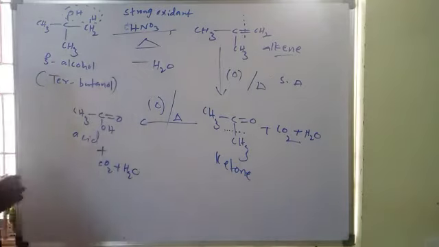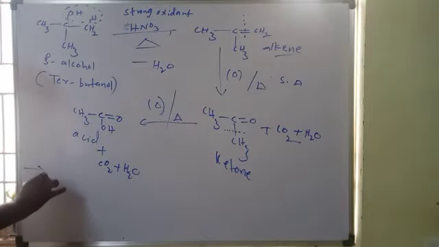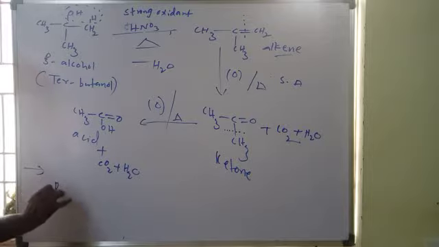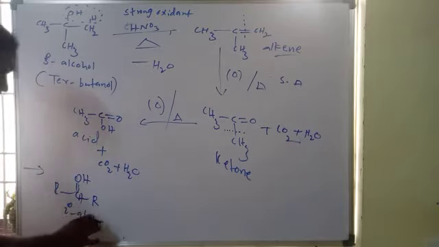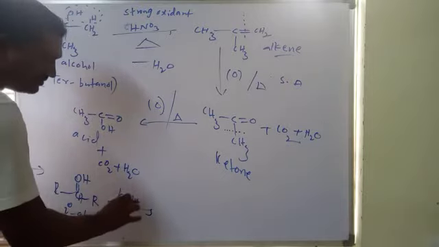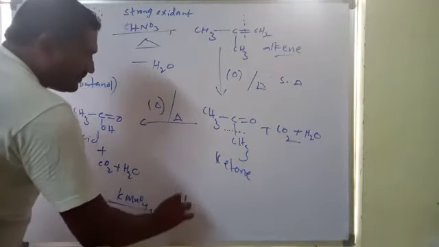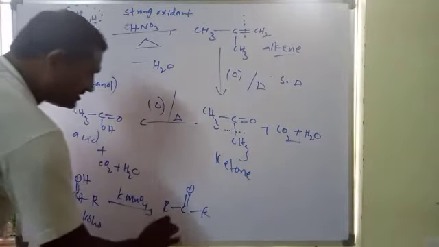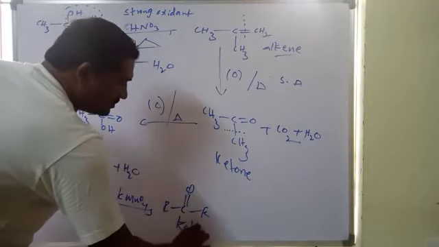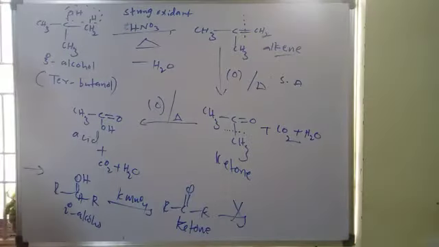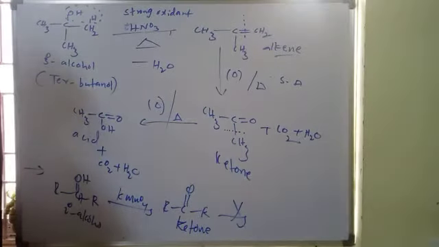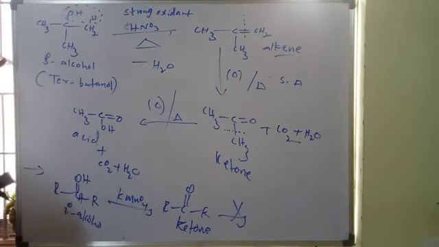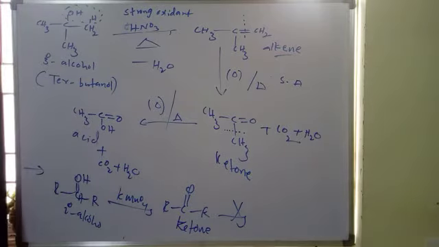Even a secondary alcohol, if you take a 2 degree alcohol, this is the secondary alcohol, with a strong oxidant like MnO4, it gives a ketone, and the reaction does not go further. If you use very high temperature, it proceeds like this, and then the ketone is given like this. This is about oxidation.